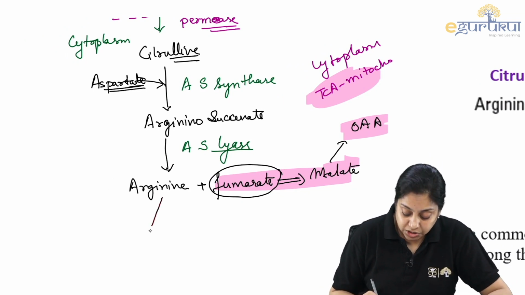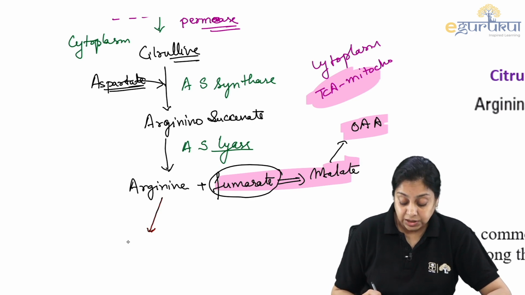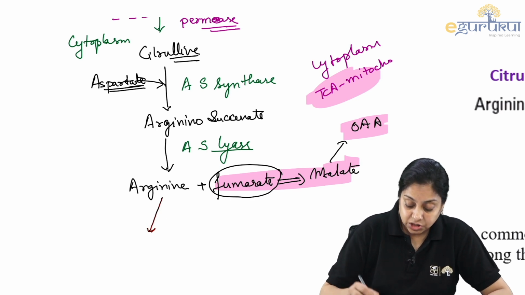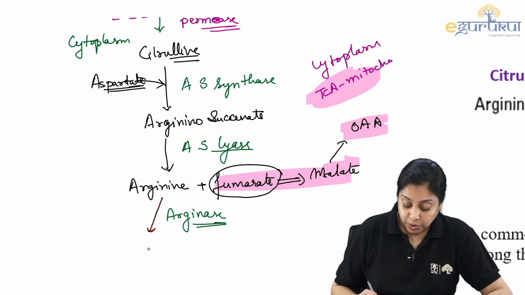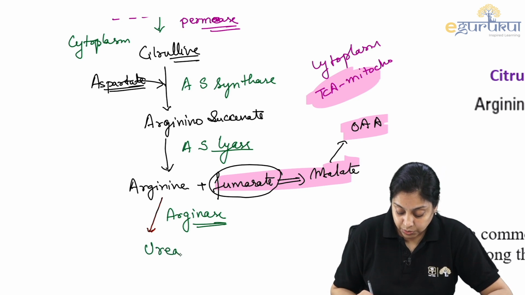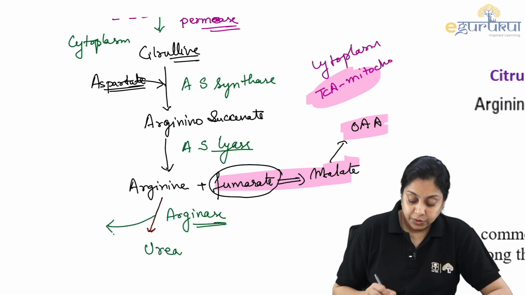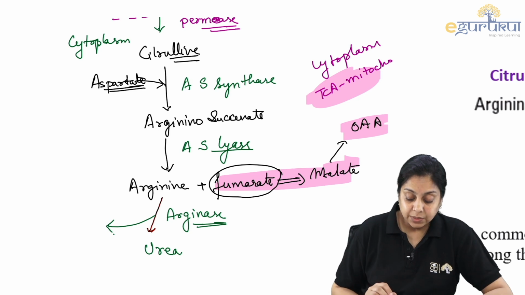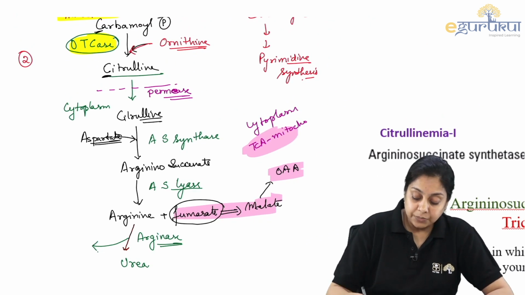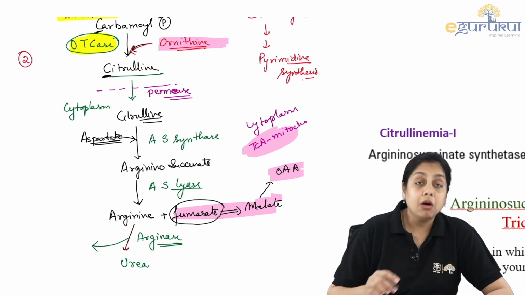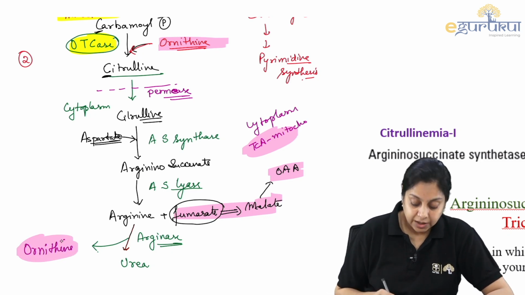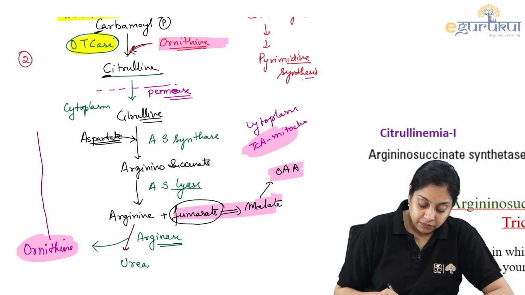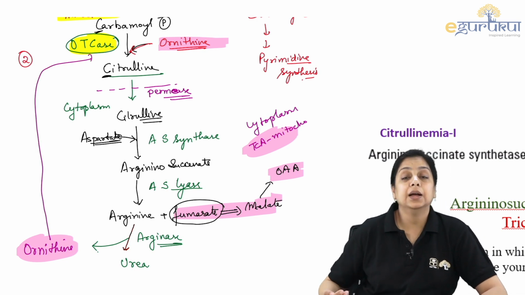So from arginine, we synthesize urea. There is enzyme arginase, right? Arginase that acts upon it to synthesize what? To synthesize urea. What else do you get? We get, what do we get? Come on, what do we get? What we have used up there in the pink? Ornithine. So here we get our ornithine back, which can go up there again, right?